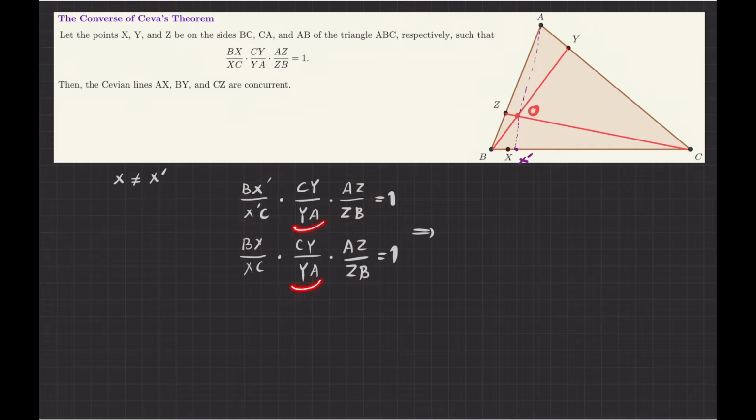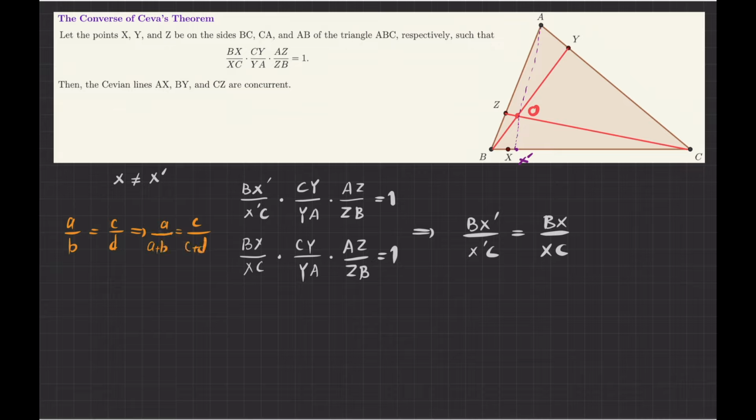But these are exactly the same except for the first fraction, so this means that the first fraction BX prime over X prime C is equal to the first fraction of the second one, BX over XC. But then we can combine the numerator with the denominator. If you have watched the previous videos, we know that if a over b equals c over d, then I can write the numerators as they are, and write a plus b in the denominator of the first one, and c plus d in the denominator of the second one.